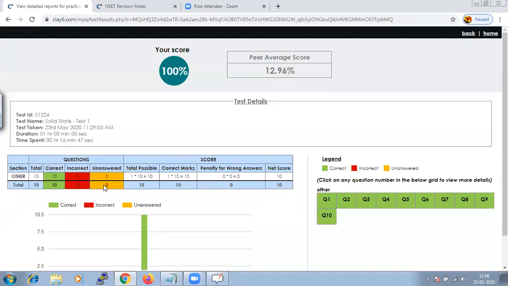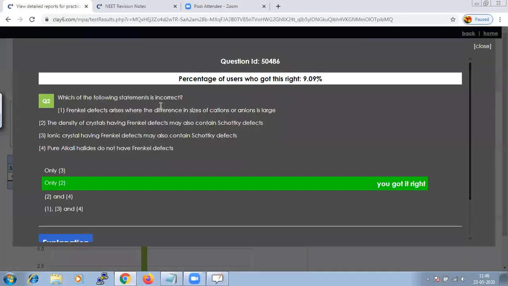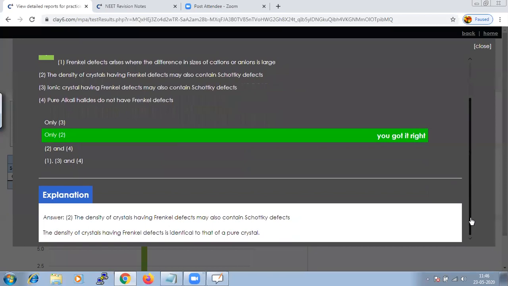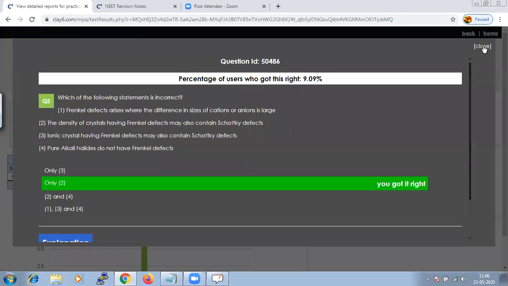And if we leave any question unattempted, it says unanswered and the color is orange. If you click on the question, it will give you the right answer as well as the explanation of that particular answer.